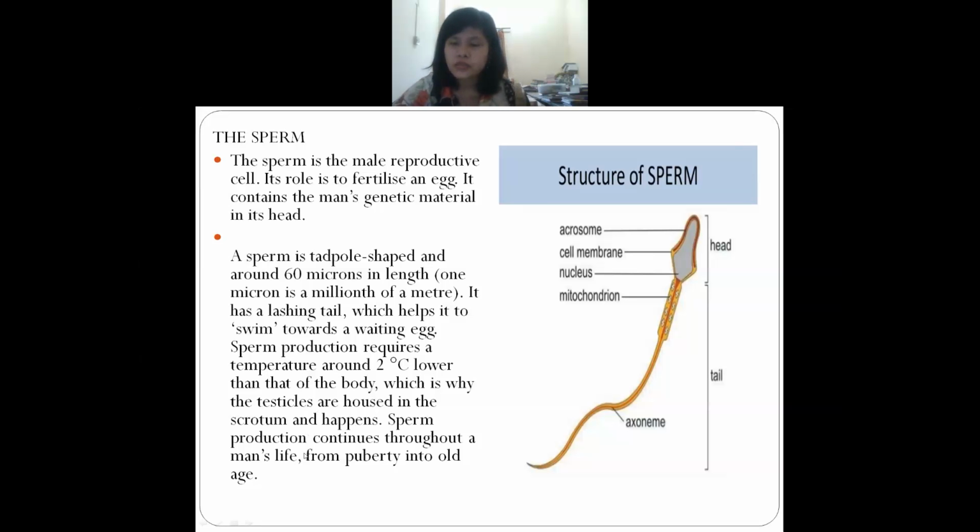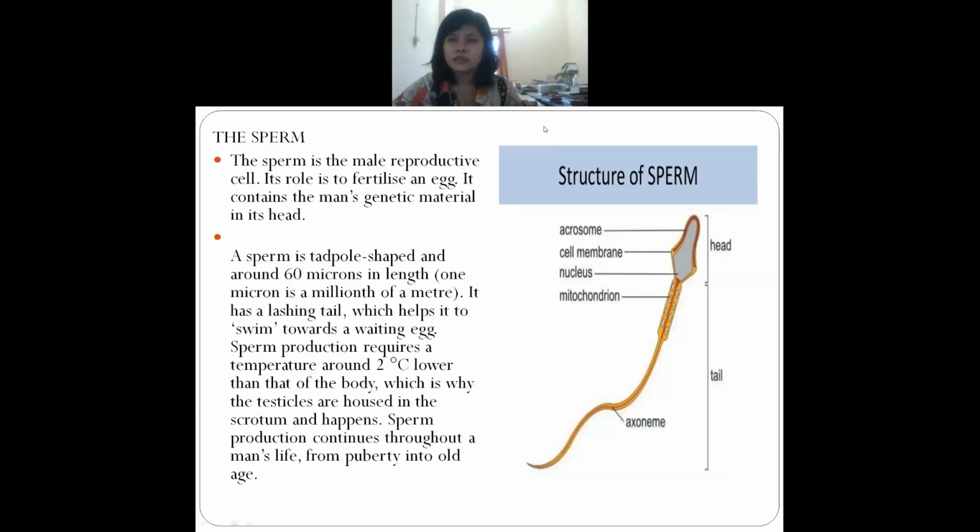And they are stored in the scrotum. And this sperm production continues throughout man's life, that is from puberty till old age.